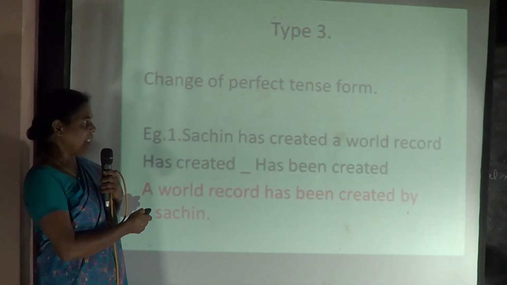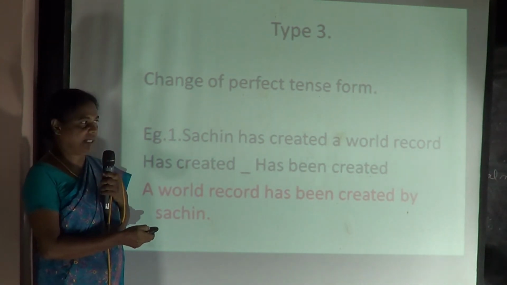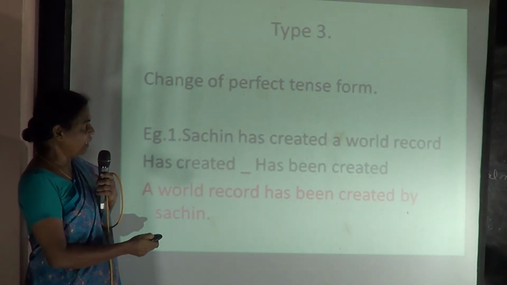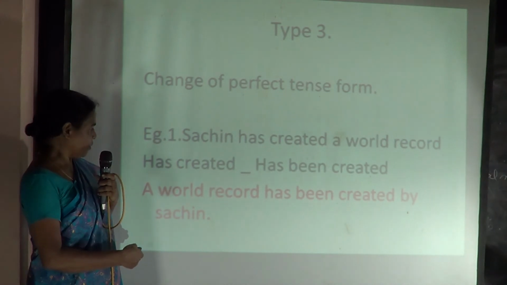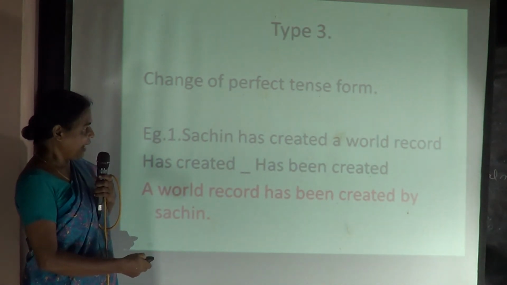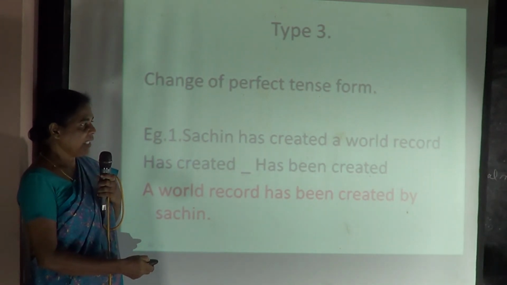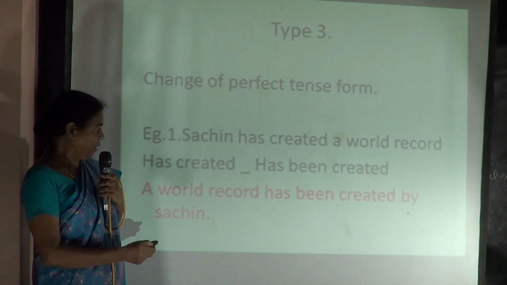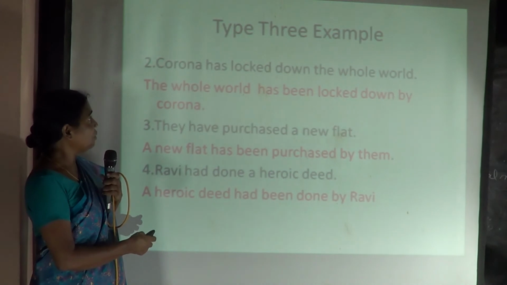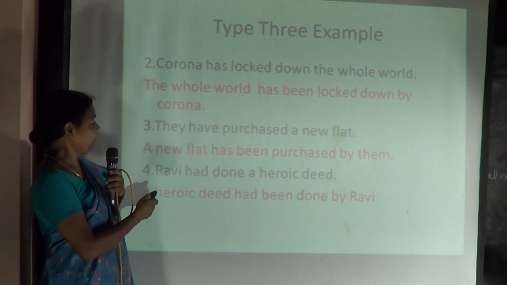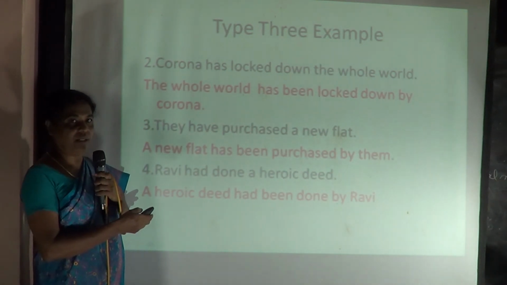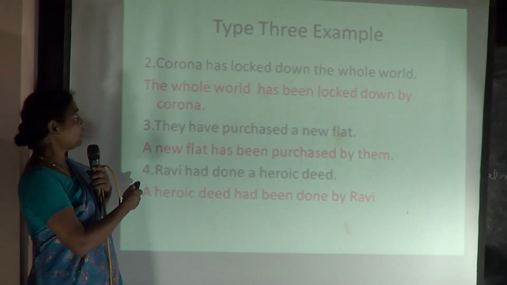And in this case, Sachin has created a world record. In this example, your answer will be, a world record is the object, you know. So a world record has been created by Sachin. Hope it's very clear for you. Are you all following? And now the next example. See here, we are now in the quarantine period, or we are all talking about always this corona.